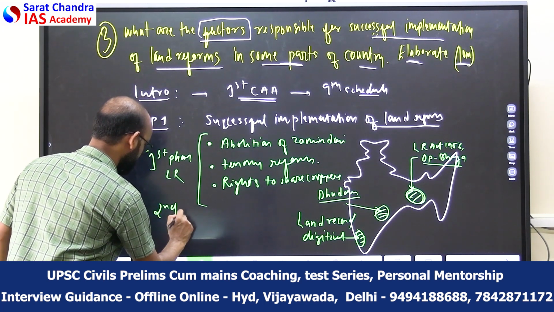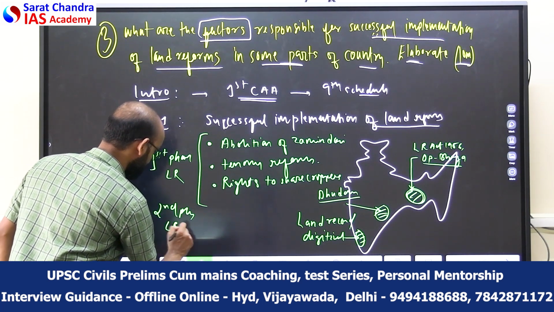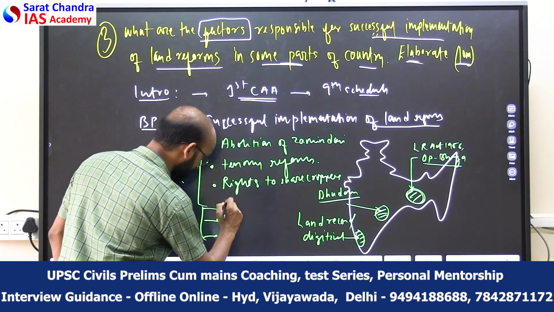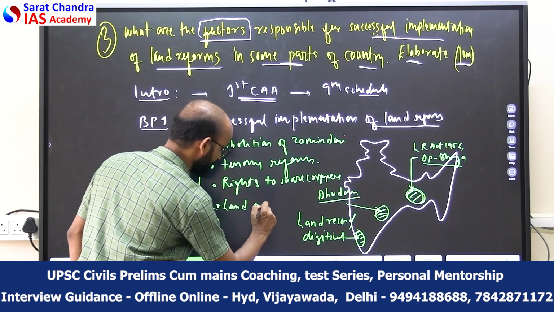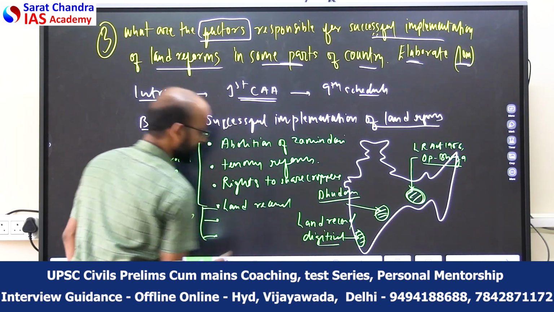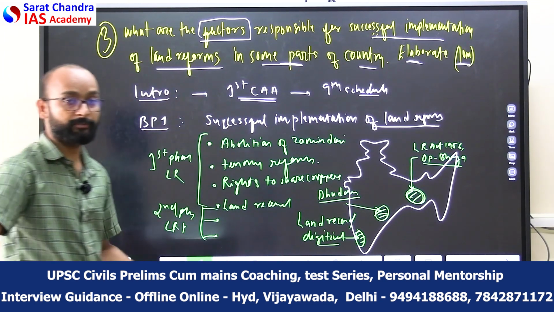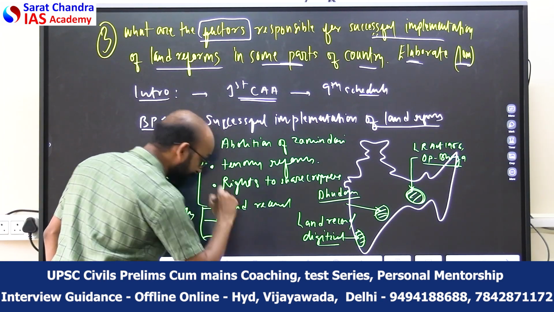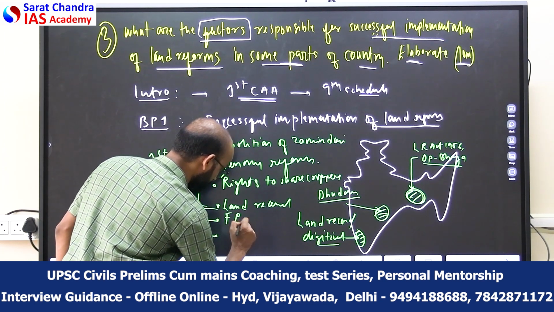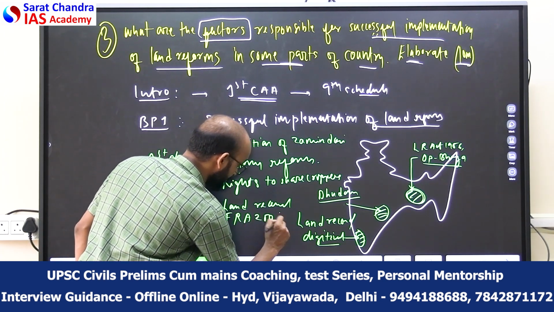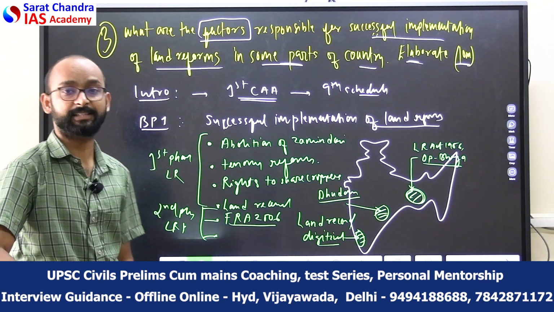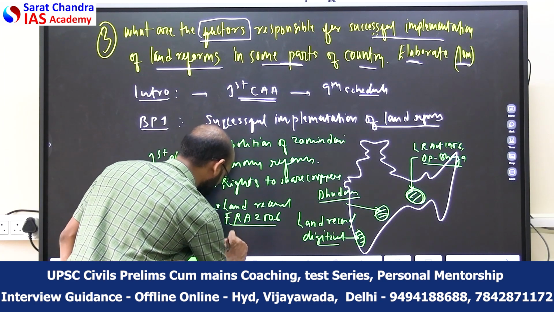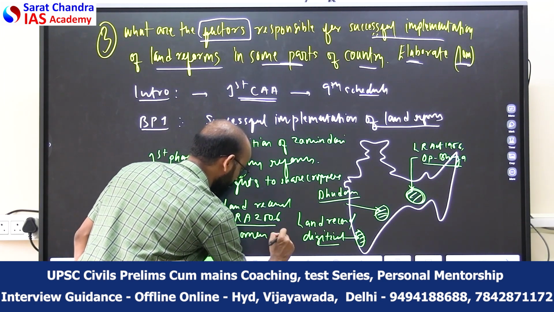However, in the second phase of land reform, there were successful land reform activities, for example, land record modernization in Kerala and Karnataka, like we have the Bhoomi project; those kinds of projects led to the success. We brought land reform in forest land through the Forest Rights Act 2006, which was implemented in some states like Odisha. So that can also be mentioned. Along with that, you can also talk about women's rights over the land.